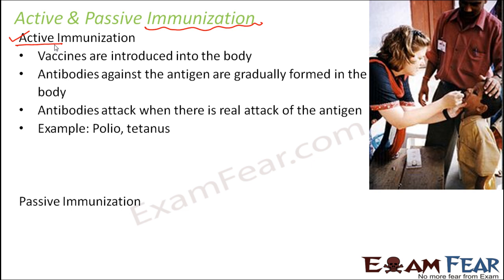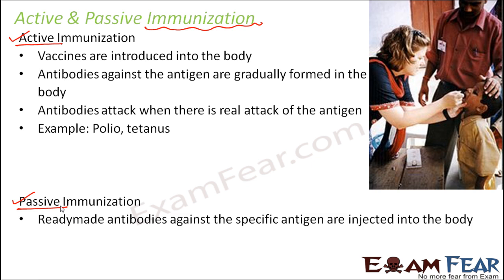Next is passive immunization, where the antibodies are ready-made and they are injected into the body. So ready-made antibodies against the specific antigen will be injected into the body. Examples are dog bite and snake bite.